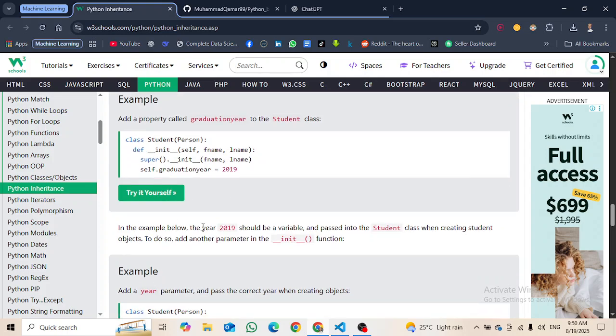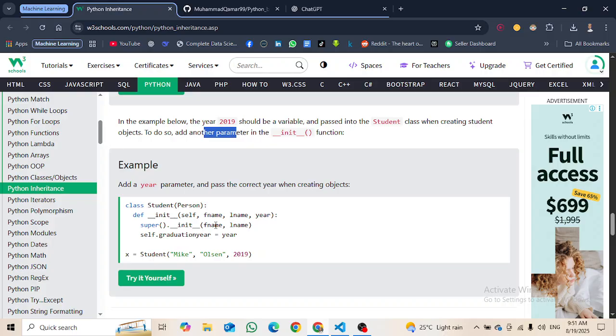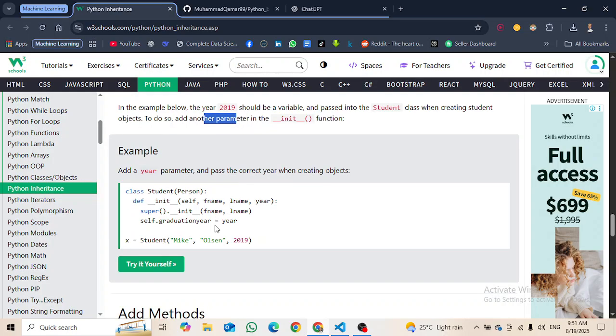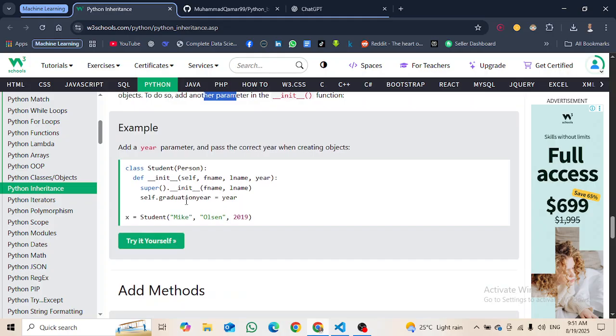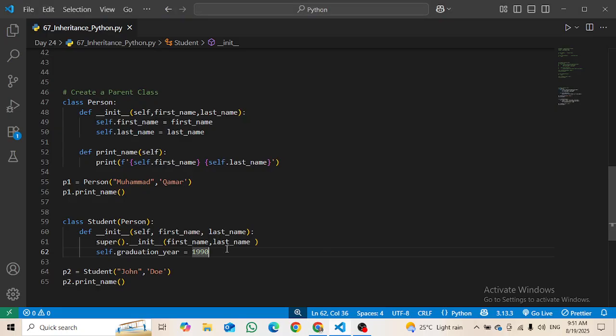In the example below, the year 2019 should be a variable and passed into the student class when creating student objects. To do so, add another parameter in the initialize function. Okay, add a new parameter and pass the correct year when creating objects. We have a parameter as year. To make it work properly, we have to add something here in the initialize function.